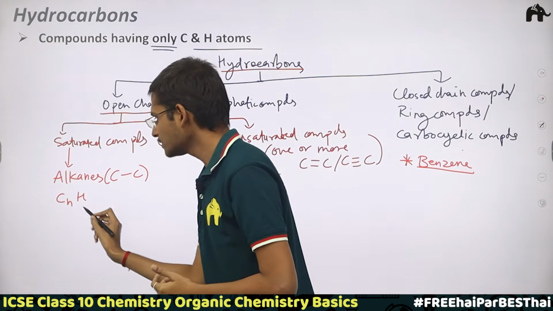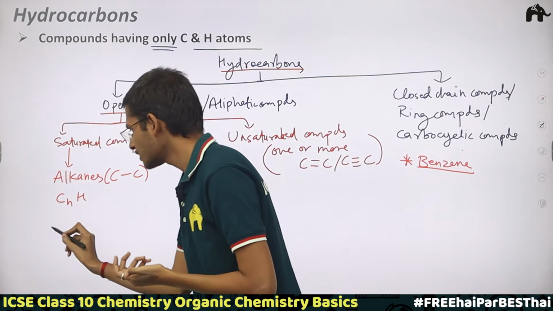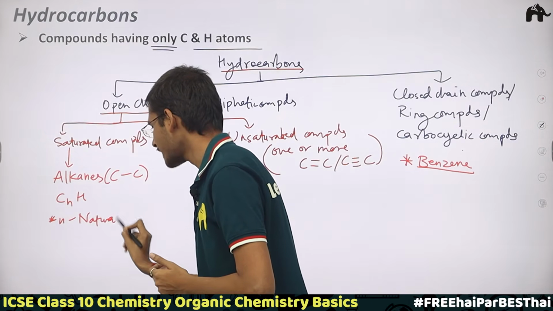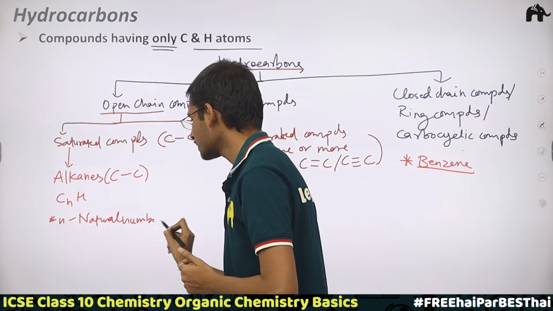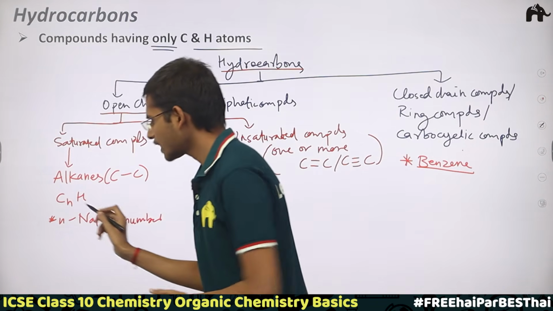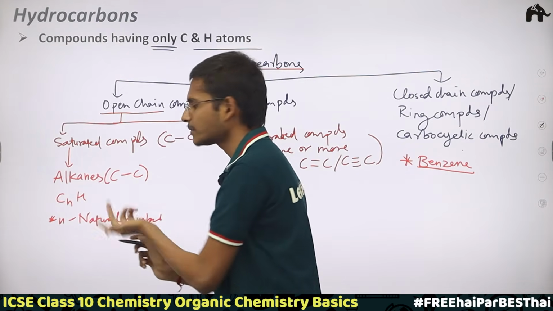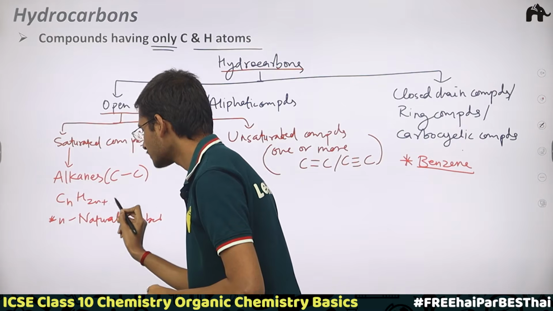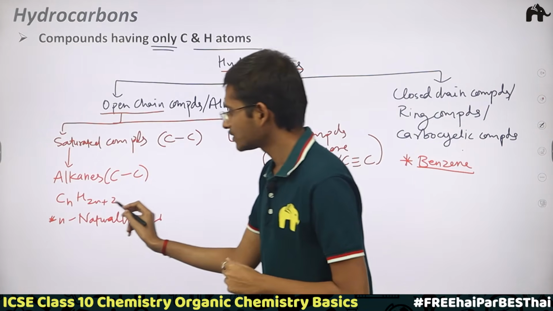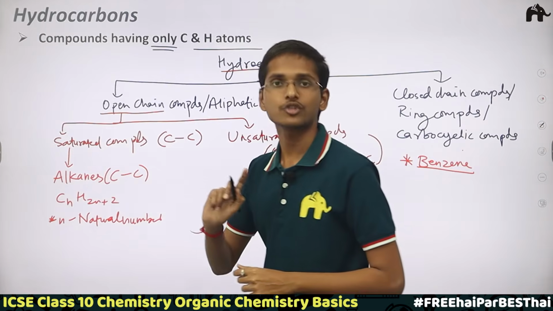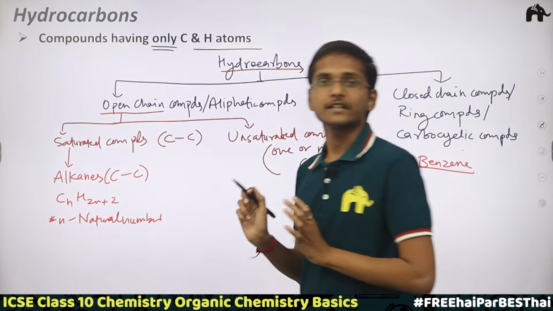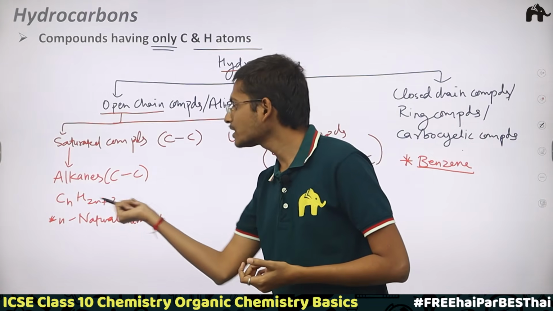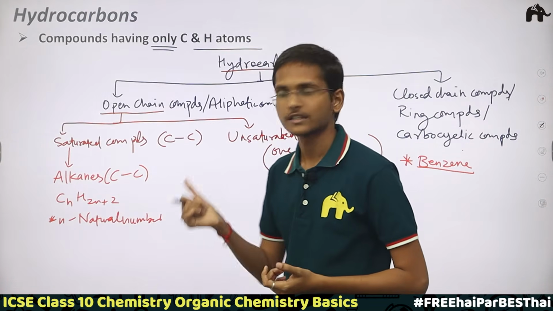If I'm taking n number of carbons, where n is a natural number, not a fractional number like 0.1, simply 1, 2, 3, 4, then I have to take 2n plus 2 number of hydrogen atoms, then it becomes an alkane.